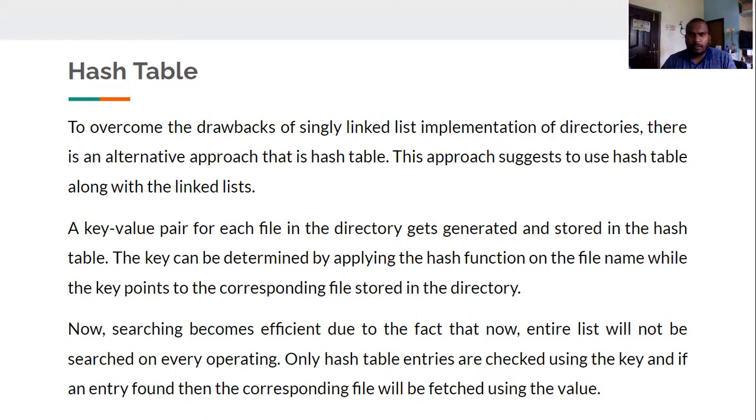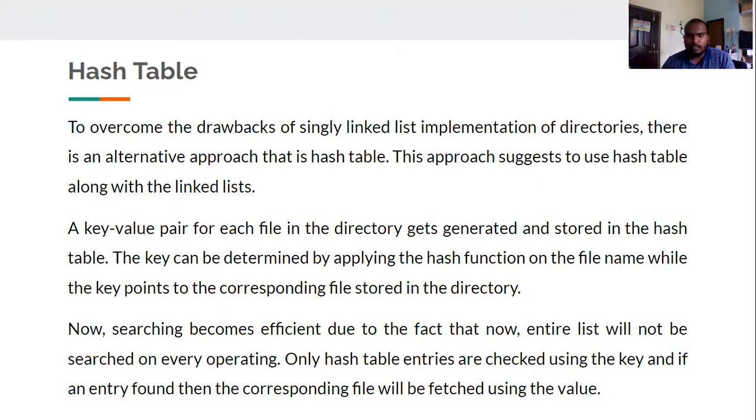Coming to hash table: to overcome the drawbacks of the singly linked list implementation of directories, such as the time-taking process of searching the entire list, there is an alternate approach, that is hash table.